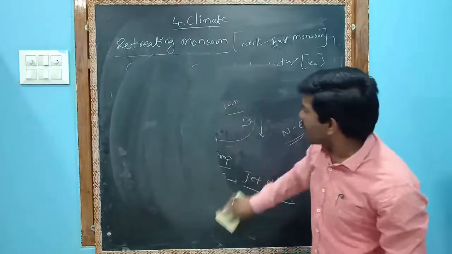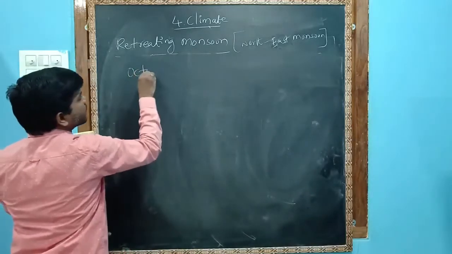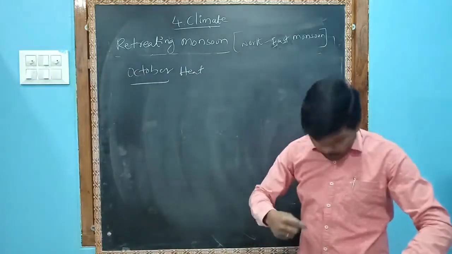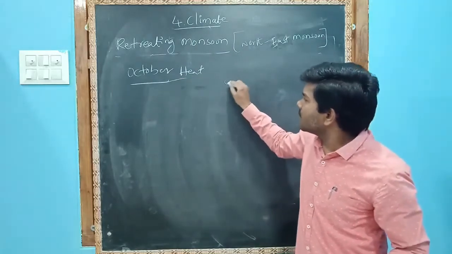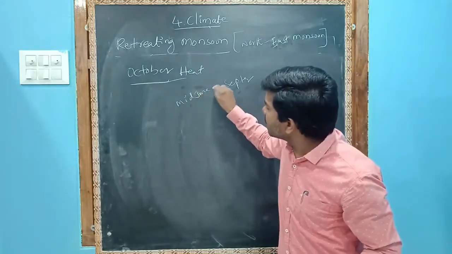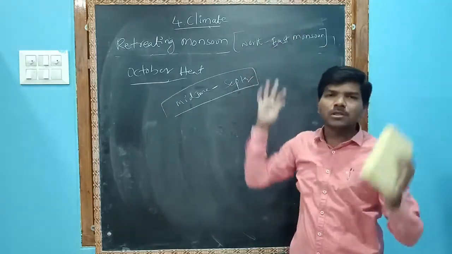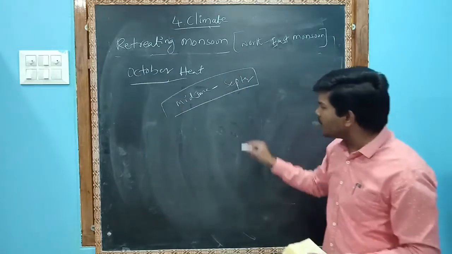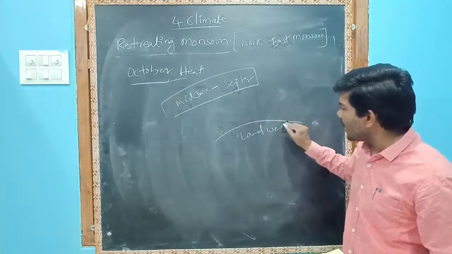Next, let us see October heat. What is October heat? In the month of October, we feel a lot of suffocation. Why? From mid-June to September is the rainy season, and in the rainy season we see mostly cloudy skies. Whenever October comes, we cannot find a lot of clouds, and the land is wet.